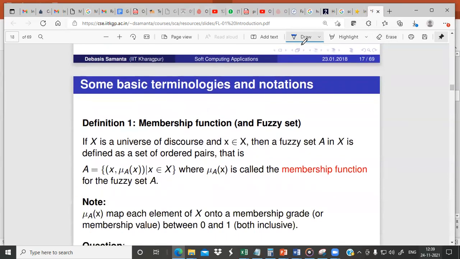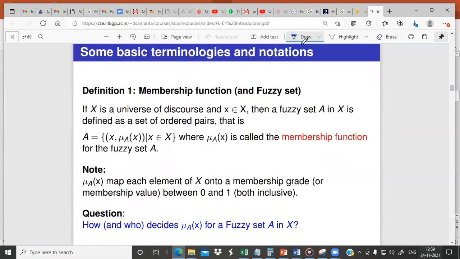So now let us try to understand some basic terminologies and notations connected with fuzzy sets. Let us try to understand the membership function of a fuzzy set. If X is a universe of discourse, that is, we are considering the universe of discourse as X, and some element x belongs to X, then a fuzzy set A in X is defined as a set of ordered pairs, that is, A is equal to